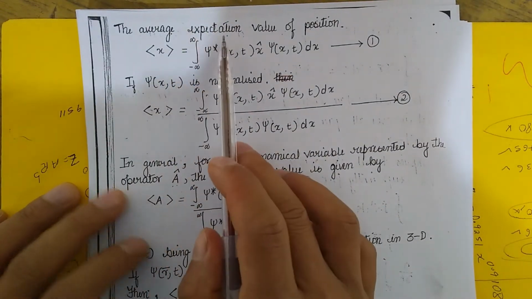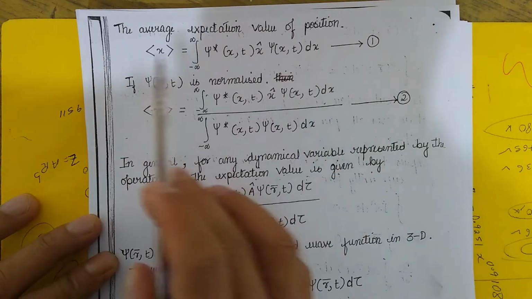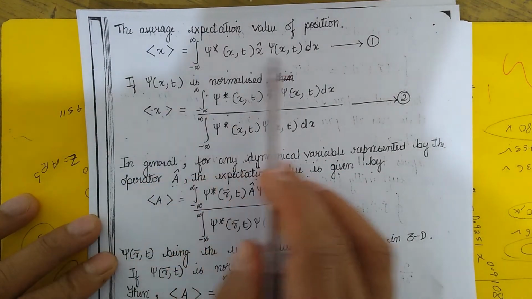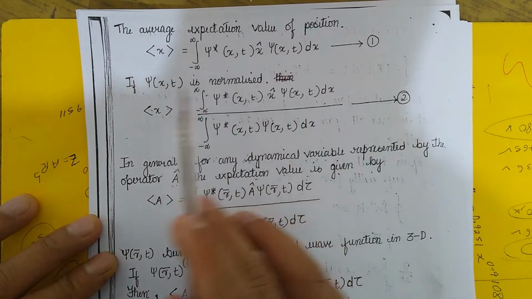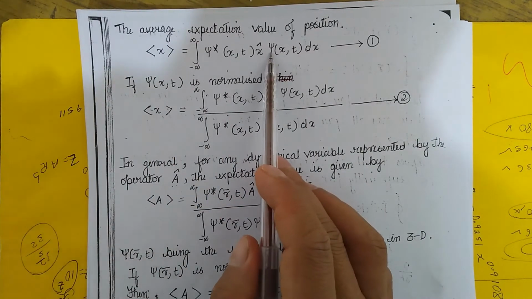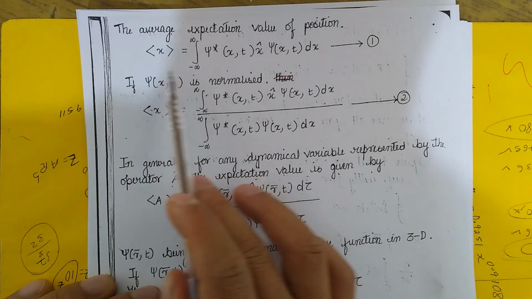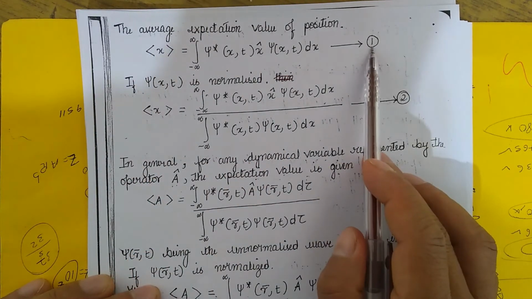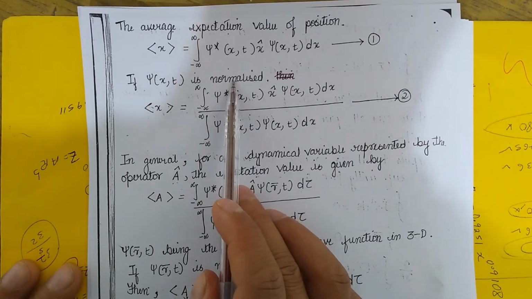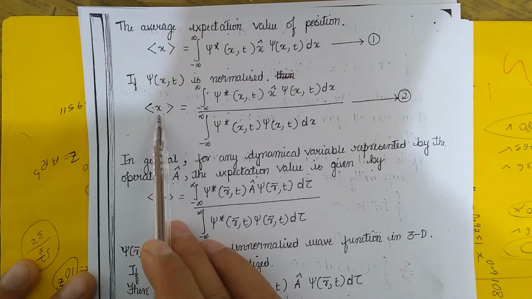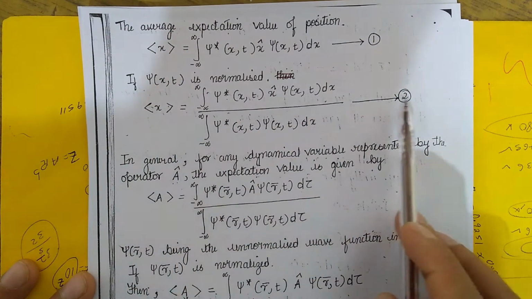Now, the average expectation value of position is denoted by this one, and the formula is given by this one. So this equation 1 is for the normalized function psi. If the function psi is normalized, then the expectation value is given by equation 1. But if the function psi is not normalized, then the expectation value of position is given by this equation number 2.